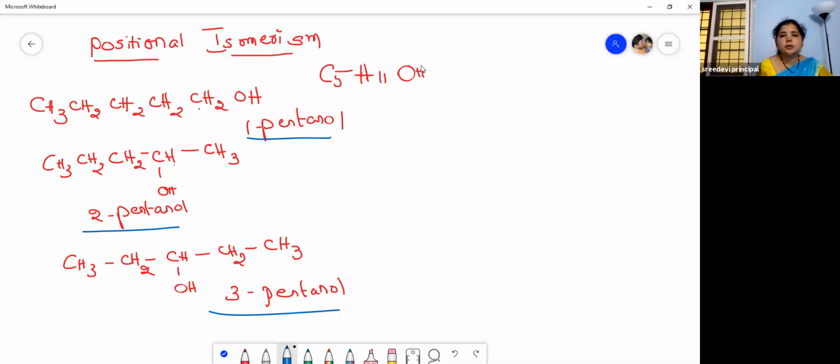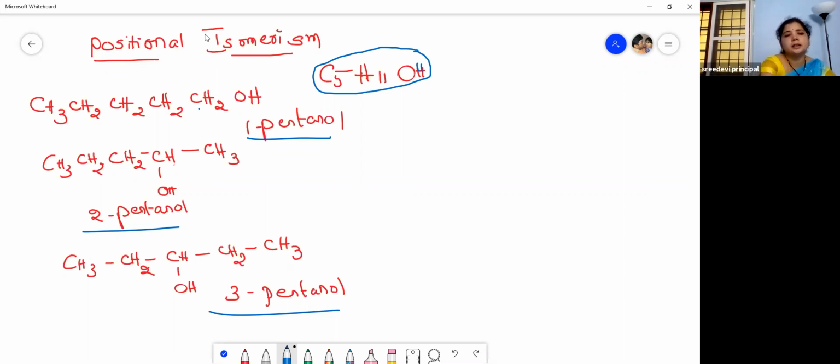I already told you that they contain the same molecular formula. All these three compounds contain the same molecular formula, but they differ in the position of the functional group.